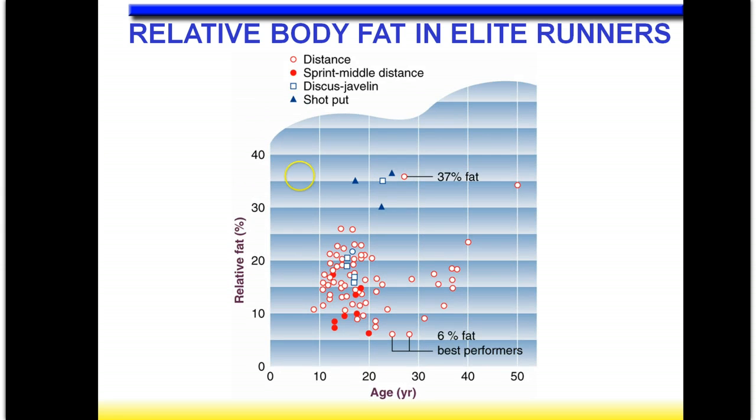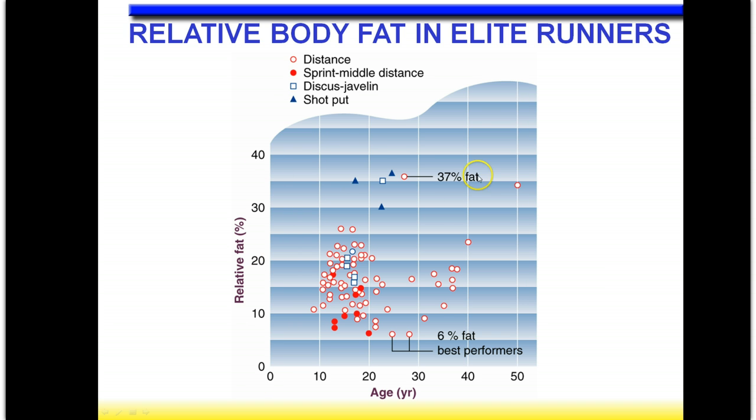Okay, this gives a perfect example. We've got relative body fat in some elite athletes, right? We've got shot putters here, right? They're the most fat because they're not really concerned with how fat they are. Shot putters are mostly concerned with muscle mass, right? When we look at our runners, they're all less fat. They're all farther down here on the body fat scale.